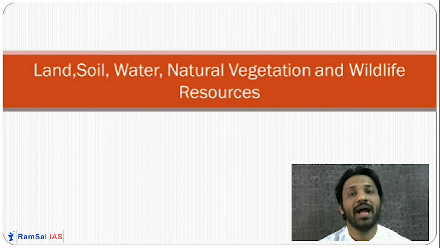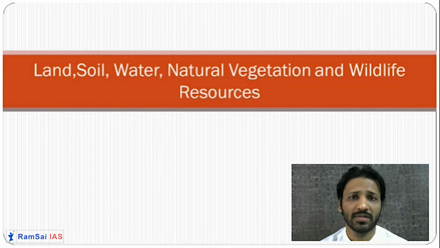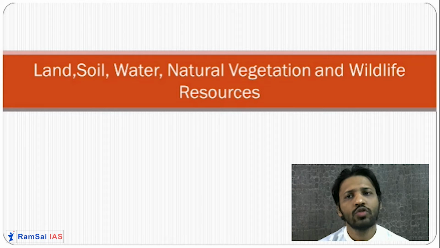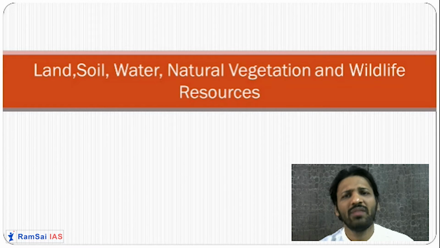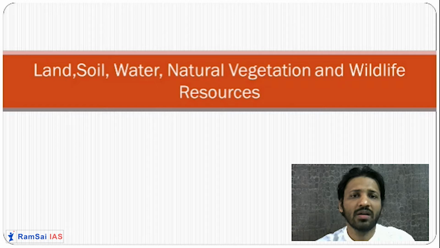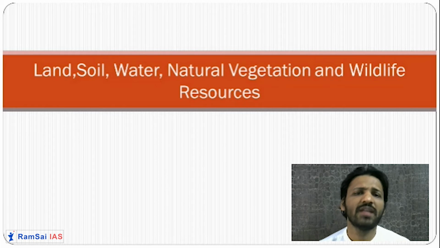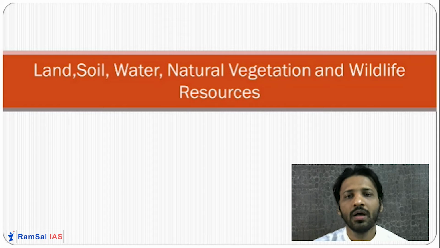This chapter is about land, soil, land degradation, water management, water harvesting, and a little bit about natural vegetation and wildlife. So mostly we are going to concentrate more on land and soil. Natural vegetation and wildlife is not a very significant chapter from the point of view of prelims or mains. It is very generalized information.